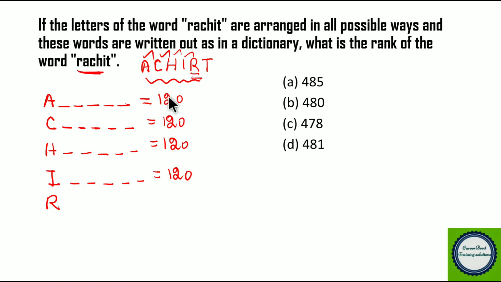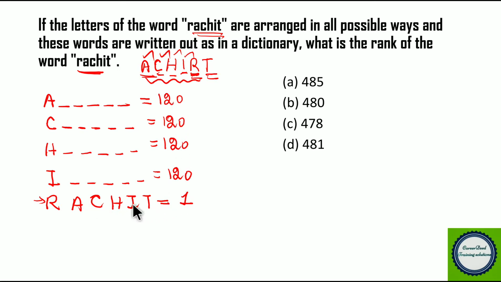So here actually we have to look at Rachit, right? So R. Okay, now after fixing the first letter, what will be the second letter? So the second letter will be obviously A because in the dictionary the next highest letter is A, right? So after A we get C and after C we have H, and after H we have I. We have already fixed R in the first place and we have T. So this will be the first word after these 480 words, right?